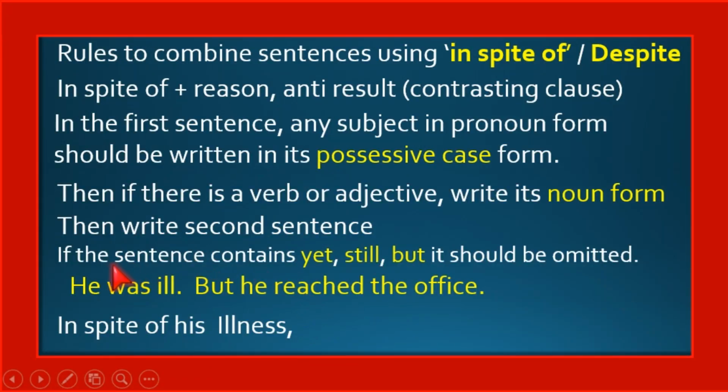Then the next step, if the sentence contains yet, still, but, it should be omitted. So here, but should be omitted. And write the contrasting clause or anti-result. What is the anti-result here? He reached the office. Now we got the answer. In spite of his illness, he reached the office. You can write this with despite. So, despite his illness, he reached the office.